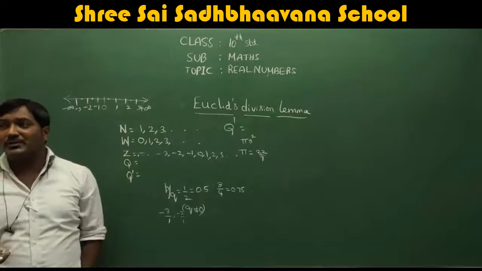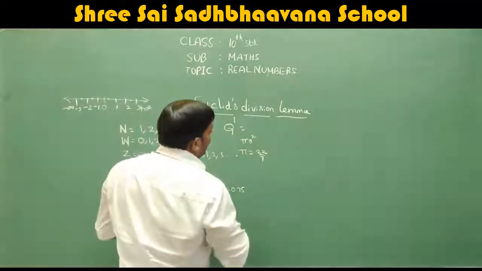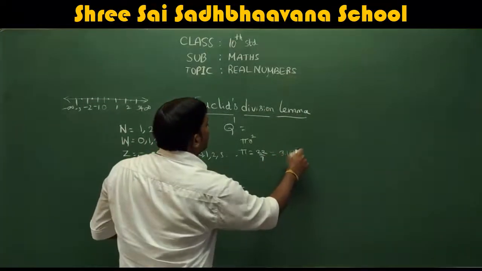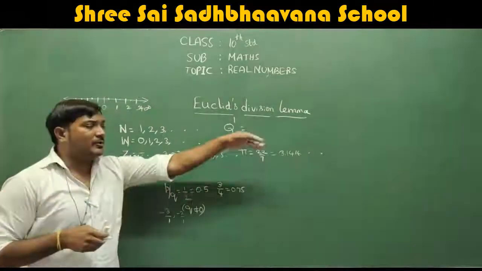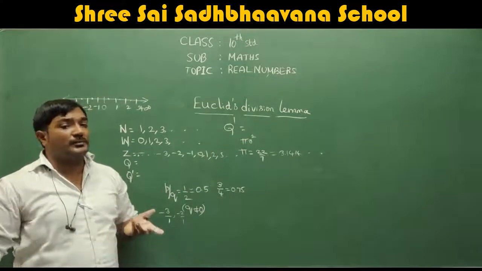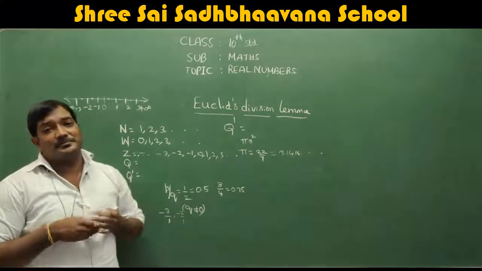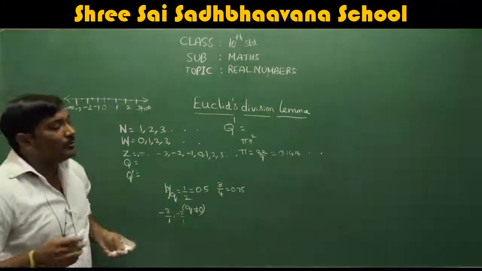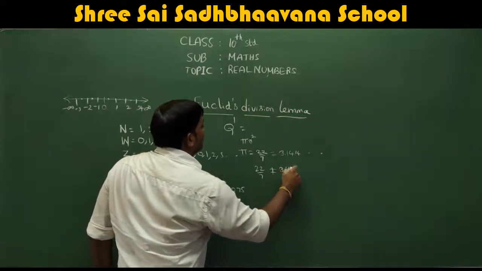Can you divide 22 by 7? If you divide 22 by 7, you will get a non-terminating decimal. Can you stop the division? It is not possible.